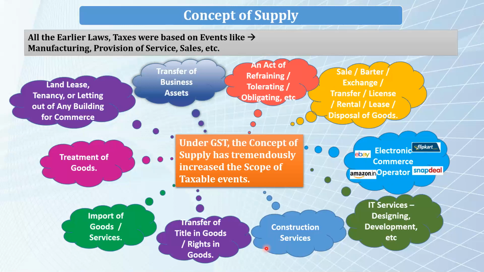Next is transfer of goods, transfer of title in goods. Now, transfer of title in goods is actually sale, but transfer of right in goods is what? That the seller is not giving the title, but is only giving the right to use the asset, right? So the buyer cannot further sell it off. So in a sense, ideally it is not a sale, but it is covered under the concept of supply, and GST is payable on the same.